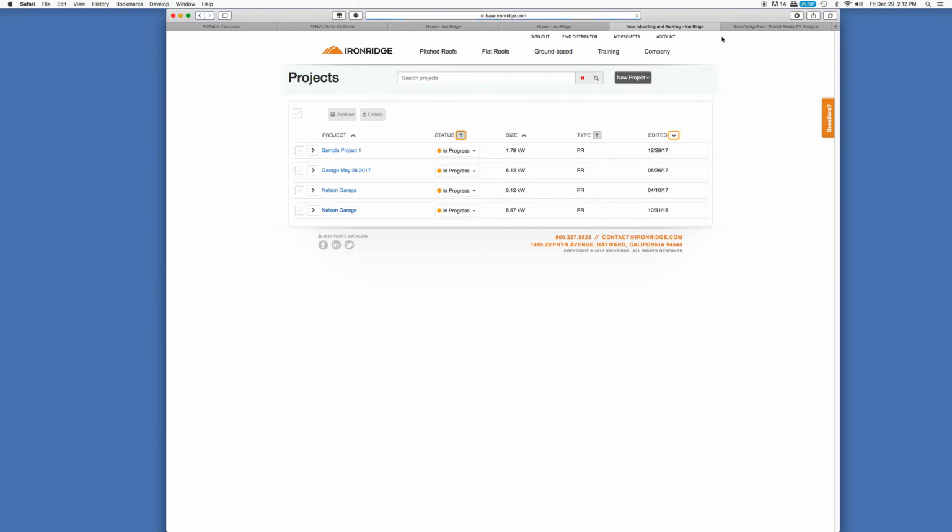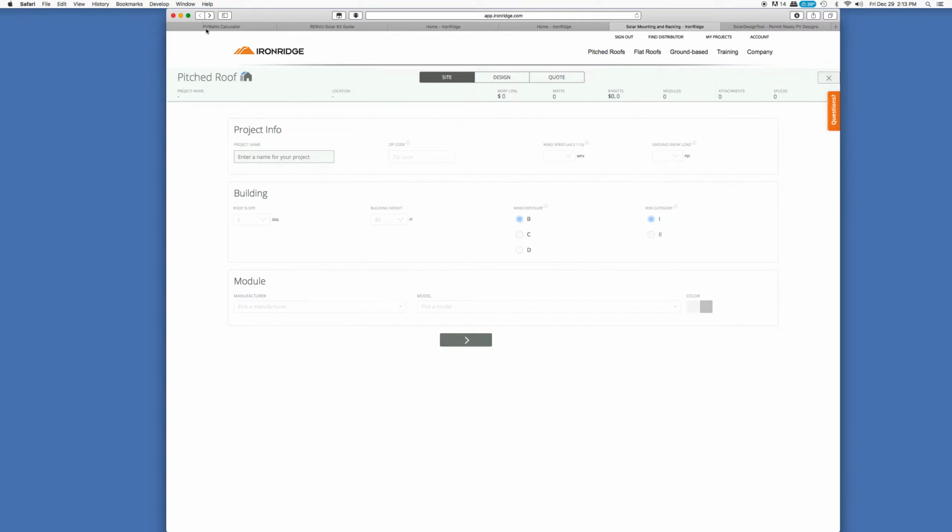If I go to my projects, you can actually see a couple of projects. I worked on a couple different variations of my solar garage until I had it quite the way that I wanted it to. We can also right here start a new project as well. So this one I'm just going to call the solar sample 2, but we'll use basically the information that I used for my garage. First thing they want to know is where are you?